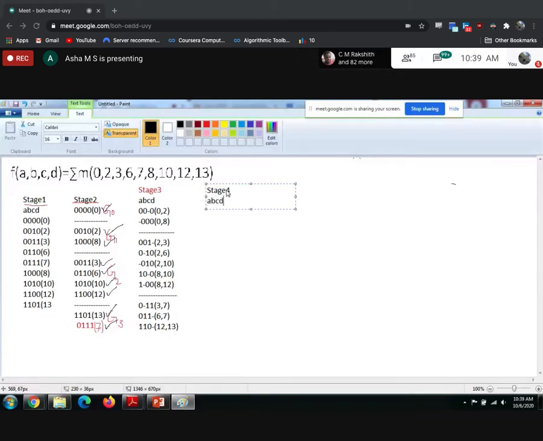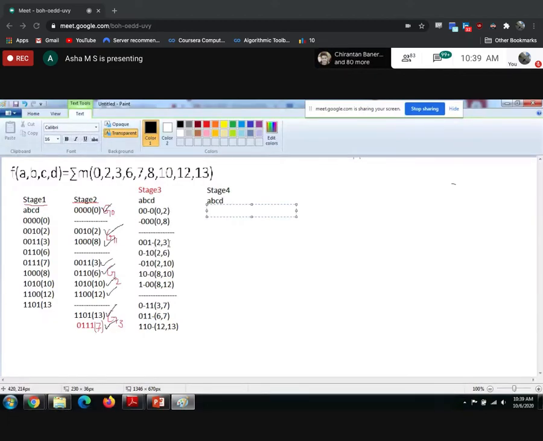A, B, C. Now you see, is it possible to combine this? Compare 0, 2 with 1, 3.